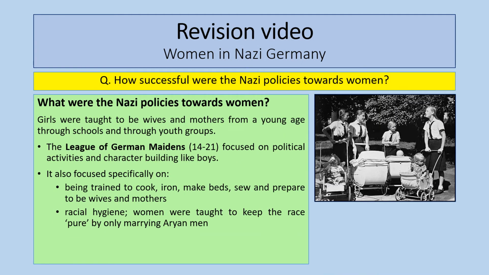You can see here as well, youth groups, so the League of German Maidens, for example, focused on the same activities as boys, like the character building, the political kind of indoctrination, but specific tasks that the League of German Maidens did were things like train girls to be future mothers, so to cook, iron, make beds, sew, prepare to be wives and mothers. Racial hygiene, for example, so women were taught to keep the race pure by only marrying Aryan men. So again, this real emphasis that the policies towards women are very much about this indoctrination of young girls and women about what their role in society should be.